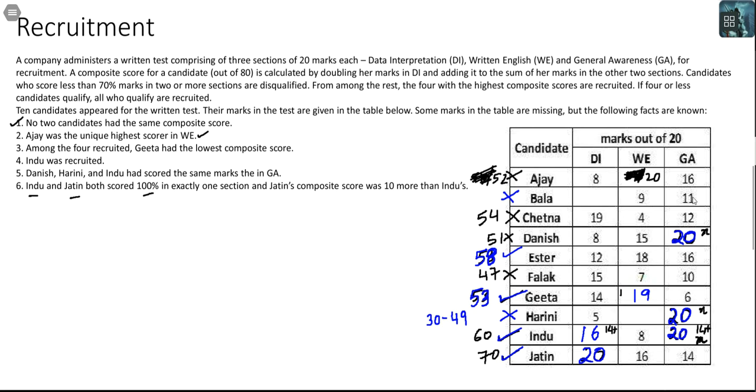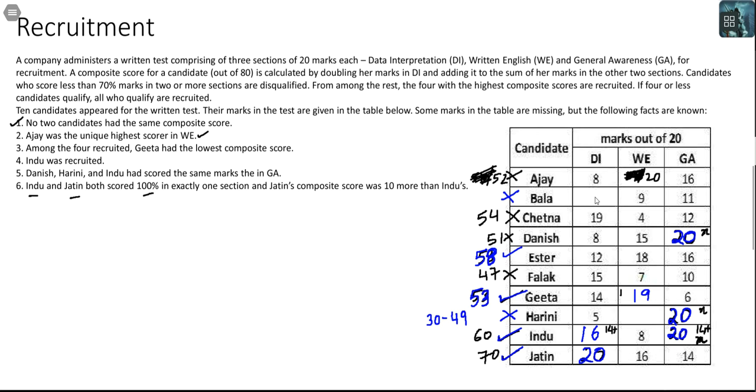Let's look at Bala. Bala has 11 and 9, so that is 20. He can get a maximum of 40 from DI. So he can go up till how much? 60. But 60 is not possible because Indu has a composite score of 60. So if Bala got 19 in DI, his composite score would be 58. That is also not possible because Esther has 58. Can his composite score be 56?